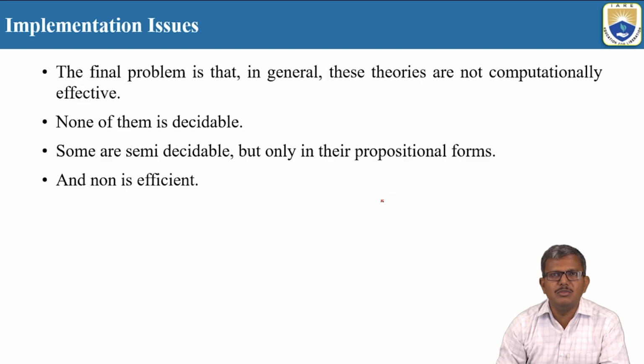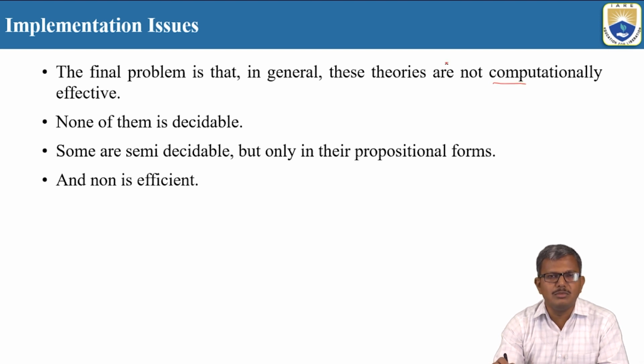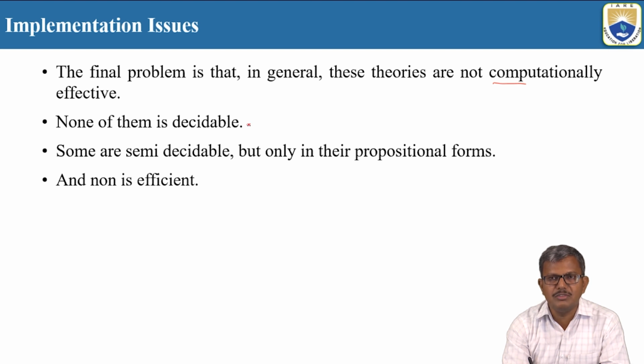And the fourth important one is that the theories are not computationally effective. Even if you implement them, the results we are getting are not up to the mark. And none of them is decidable, which means we cannot decide exactly that this will be the final conclusion. Some statements in some particular areas are semi-decidable, in the sense that they are in propositional form only.